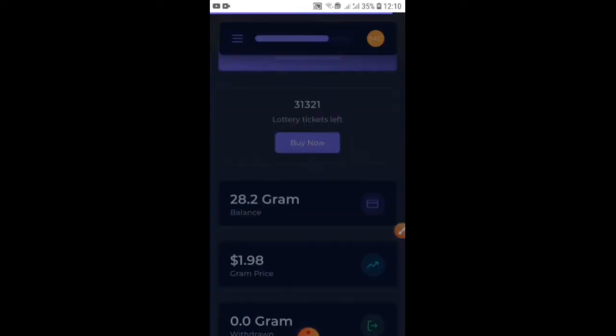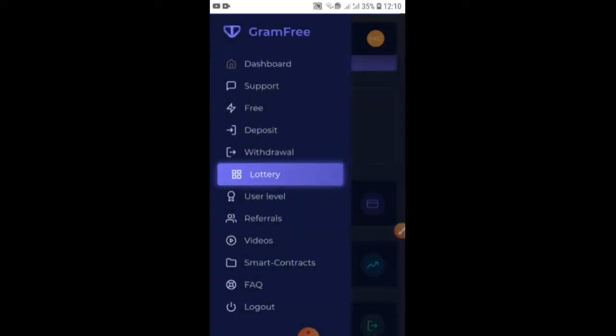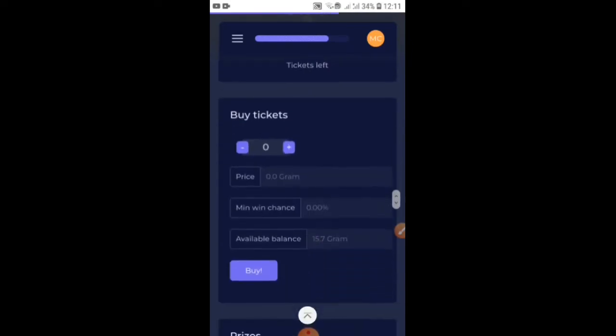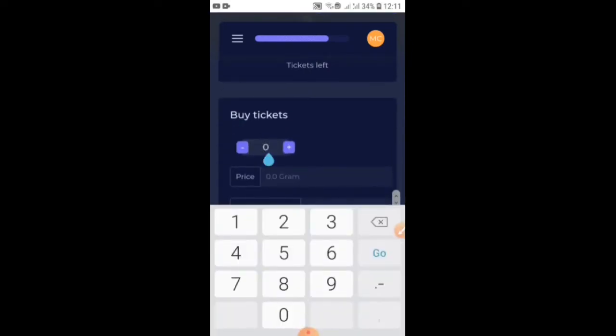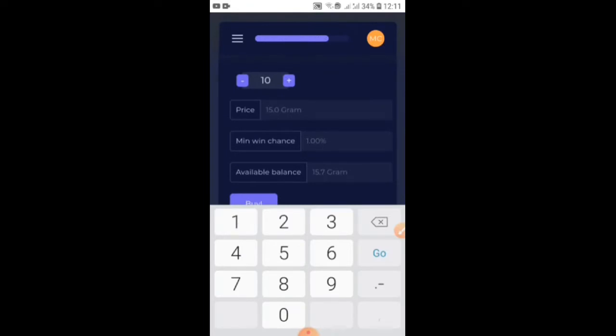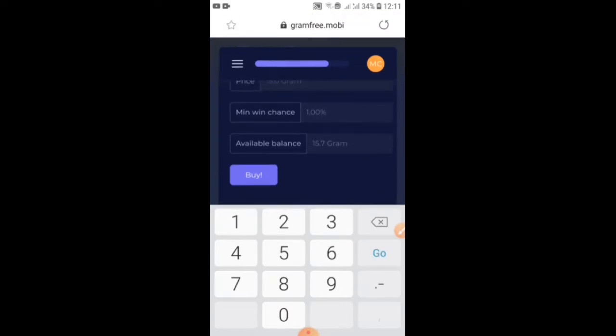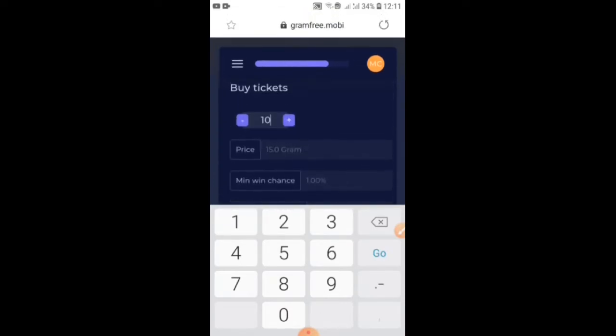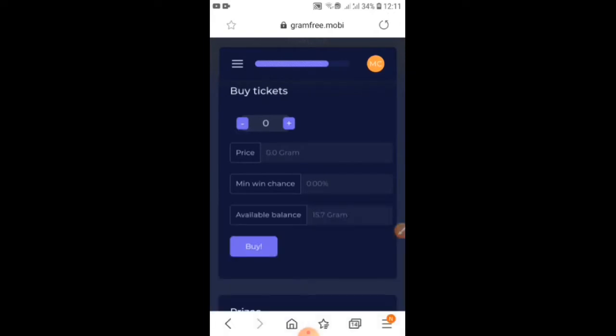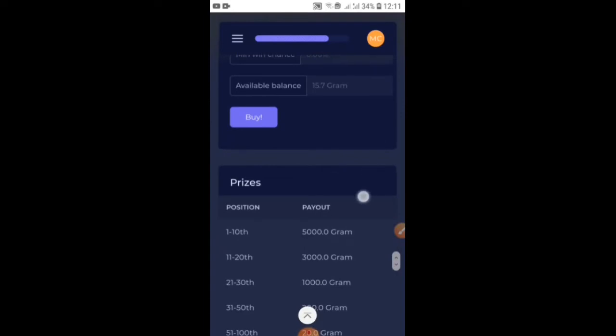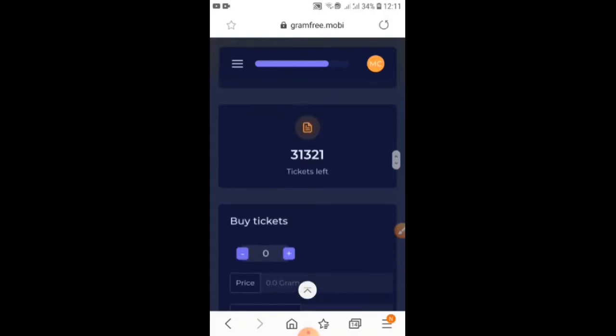For the lottery, you can go from here and take it. For example, if I want to take 10 lottery tickets, you have to enter 10. Automatically it will show this much amount available balance, like that. Once done, you click buy and automatically it will buy. A minimum 1% chance will be there for getting a prize. That is what is given here. But right now I am not going to take any lottery. If you like, you can take it and earn. Most people take lottery also, but right now I don't like to take it. This is the second sort of earning.